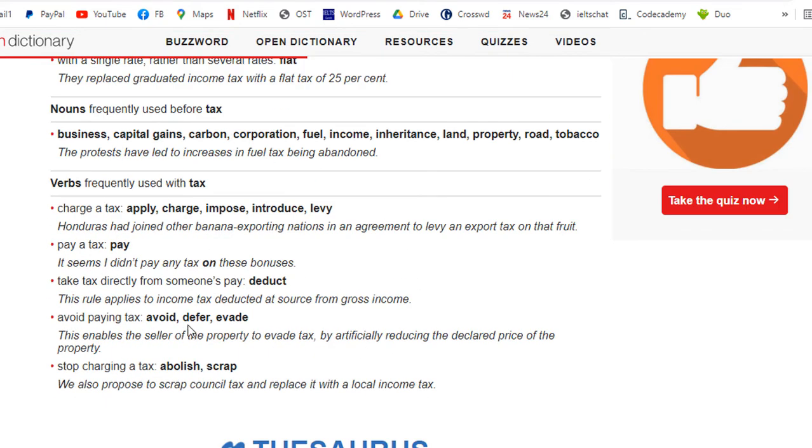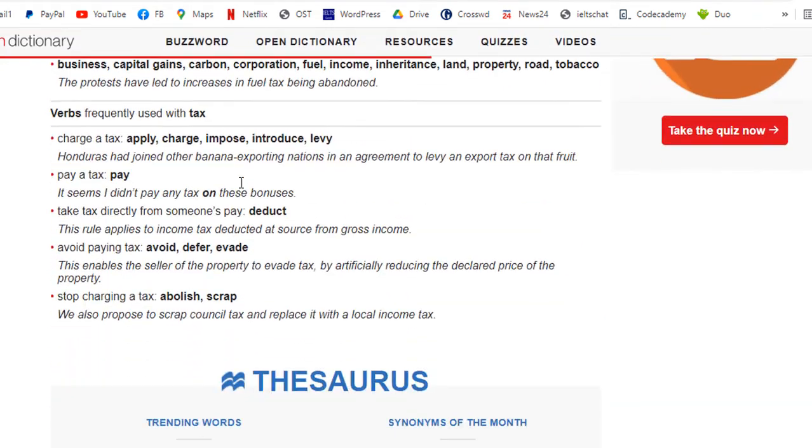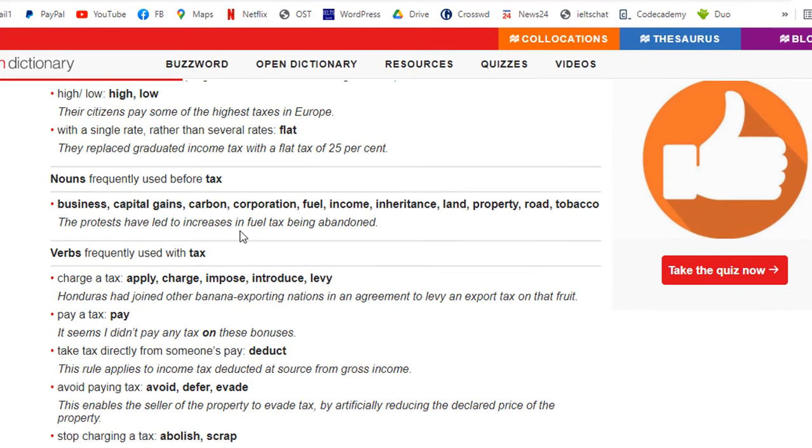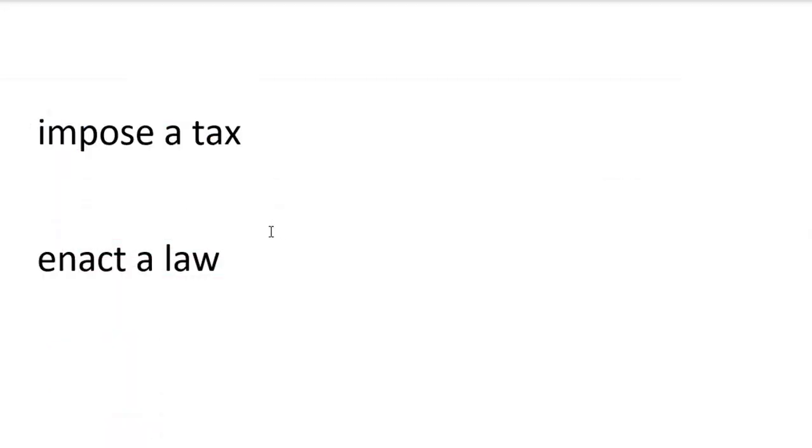The problem with all of these, just like the problem with vocabulary books, is that they just give you too much at one time. You can't absorb all of this. So you must just go and just choose one. Apply a tax, charge a tax, impose a tax, introduce a tax. Just learn one and then close the site. The problem with vocabulary is they give too much. Anyway, so we're going to use impose a tax or enact a law. So from now on, when you use these two words, use these verbs with them.